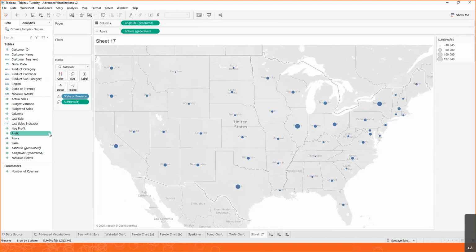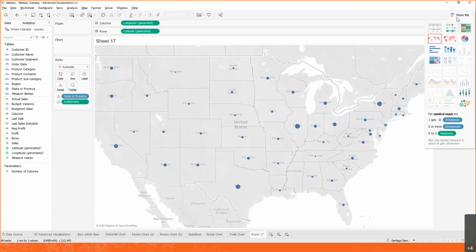It helps you have a conversation with your data without making you think about the type of chart that you may or may not want to use. So you focus on what matters. And in this case, we are seeing the results by map. But what happens if Tableau suggests me something that I wasn't quite expecting? Like maybe I wanted to see this as a table, or maybe I wanted to see this as a bar chart or something else. Well, on the top right of your Tableau desktop, you will see Show Me.